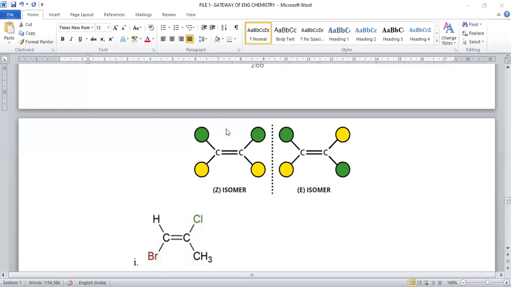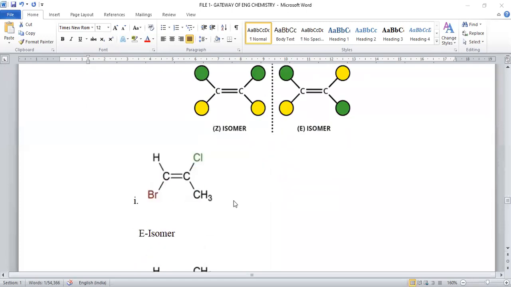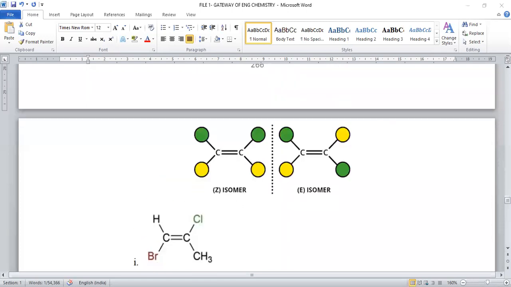If two similar atoms of higher priority are on the same side, it is called a Z isomer. Two similar priority groups in the opposite direction are said to be E isomers. E stands for trans, Z stands for cis. So let us assign numbering to them. A carbon-carbon double bond is there. So numbering to one carbon separately, and to the second carbon separately, should be given. Bromo is group number 1. Hydrogen will be group number 2, because bromo has a higher atomic number compared to hydrogen. That's why 1, 2 numbering will be given.